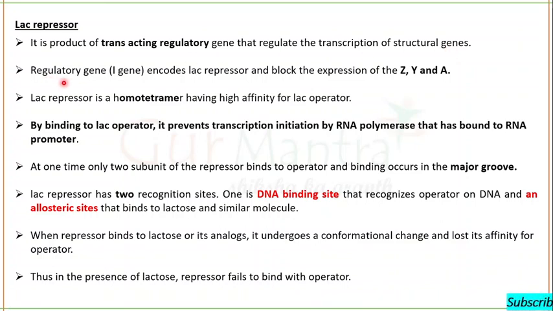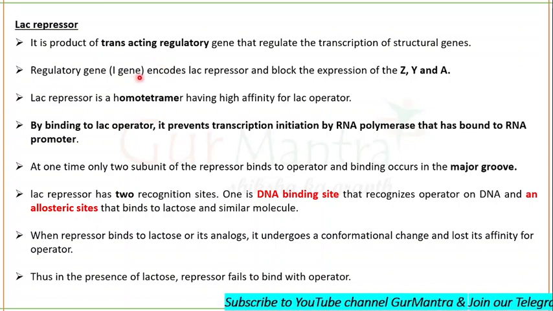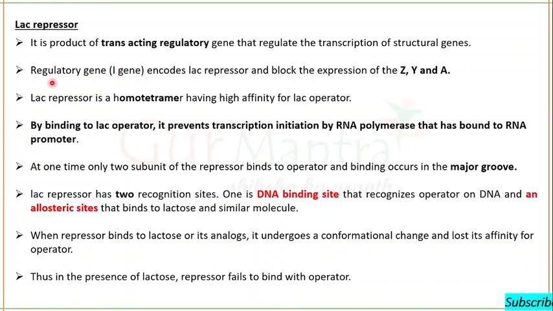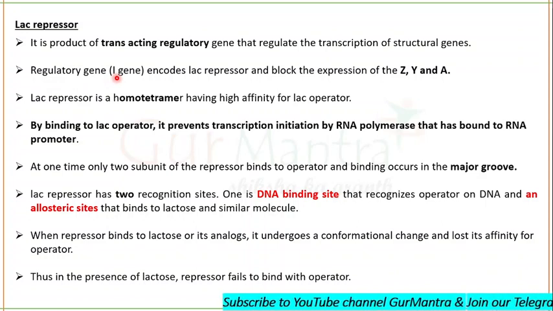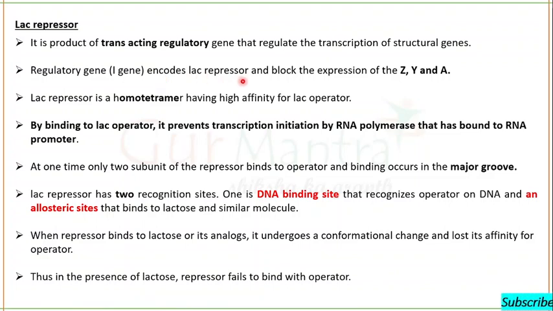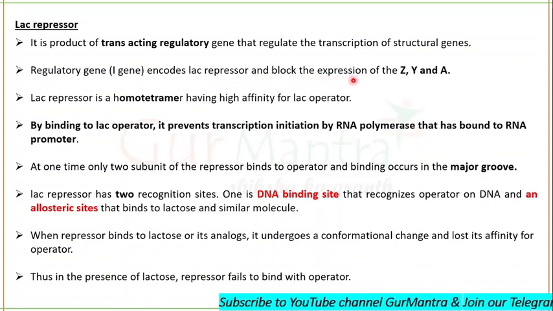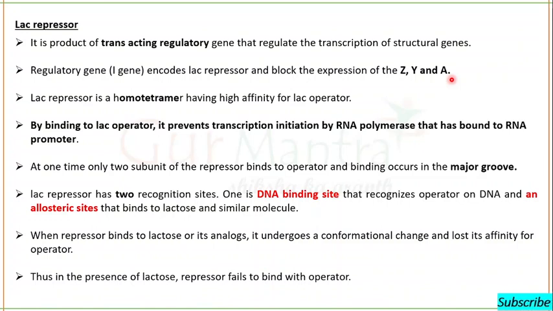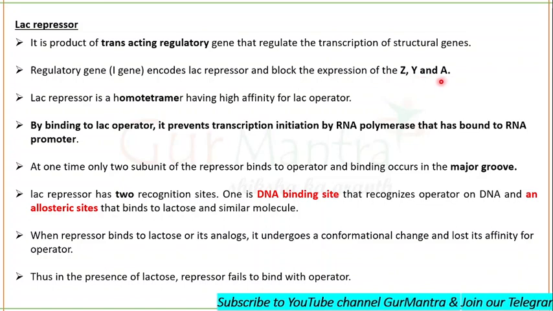Regulatory genes are also called I genes because they act as a repressor. It is inhibiting. That's why this regulatory gene in the lac operon is not a part of the operon for sure. The regulatory gene, the I gene, encodes for the lac repressor, and this lac repressor will block the expression of Z, Y and A.